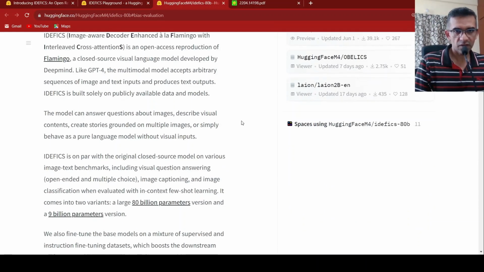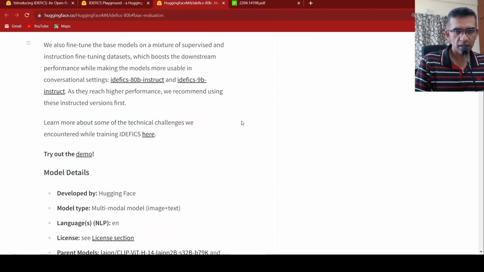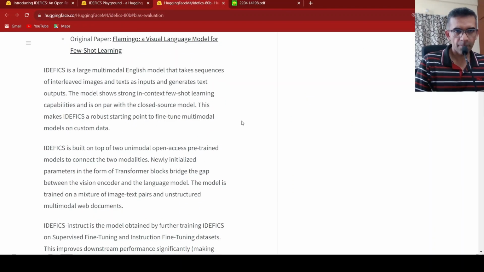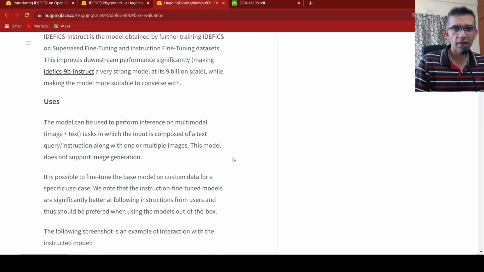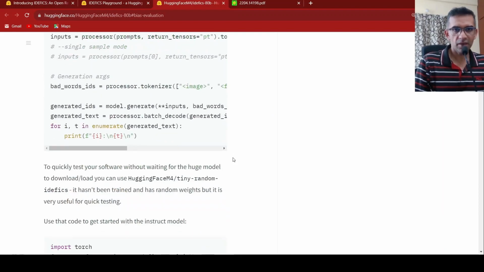Let me see if further details are available on the architecture. It is built on top of two unimodal open access pre-trained models to connect the modalities. Newly initialized parameters in the form of transformer blocks bridge the gap between the vision encoder and language model. This model is trained on a mixture of image text pairs and unstructured multimodal web documents. They have two models, the 9 billion parameter and the 80 billion parameter model.